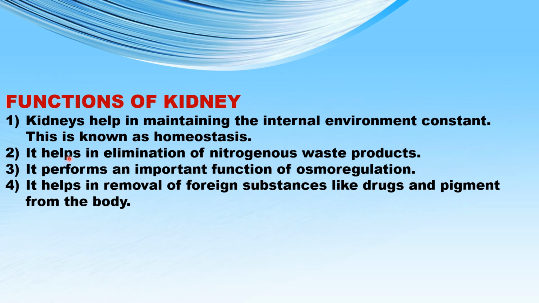The second function of the kidney is that it helps in elimination of nitrogenous waste products from the body. Third function is that it performs an important function of osmoregulation. What is osmoregulation? When the kidney removes waste products like urea from the blood, it still maintains the composition of salt and water which is present in the blood. This is called osmoregulation. Fourth function is that it helps in removal of foreign substances like drugs, maybe some medicines, and pigments, colored substances that gain an entry into the body.